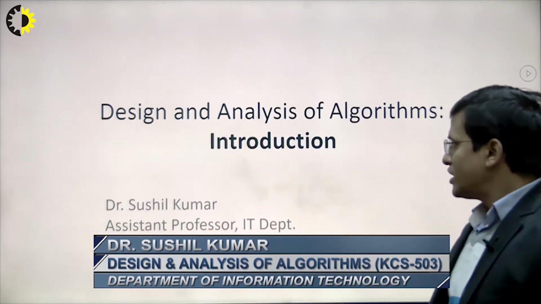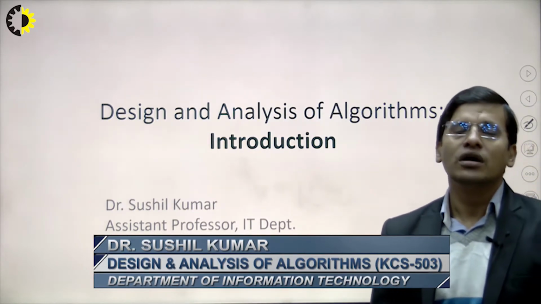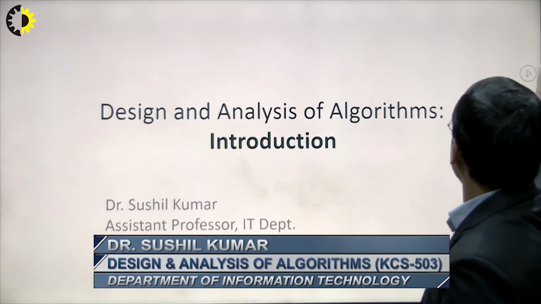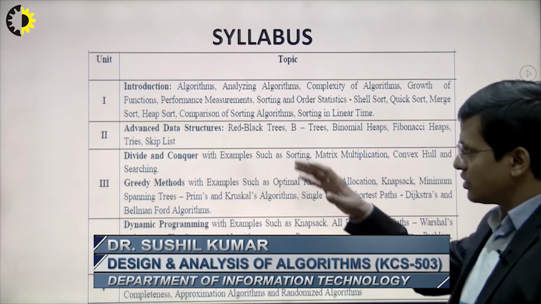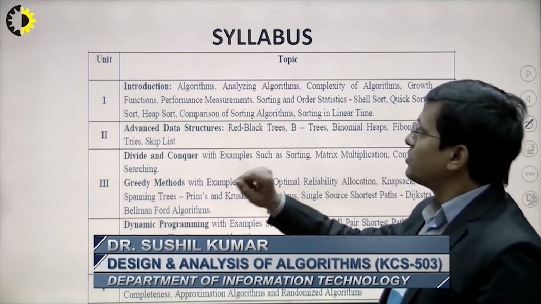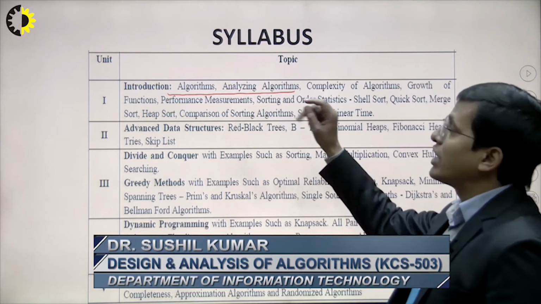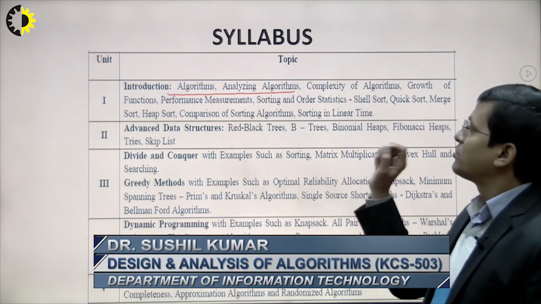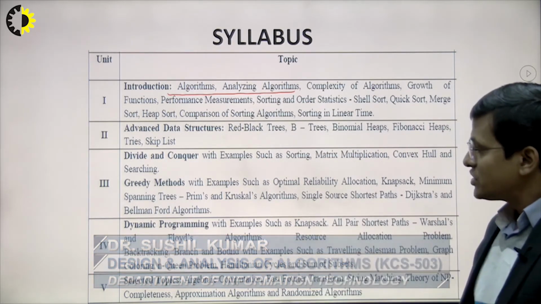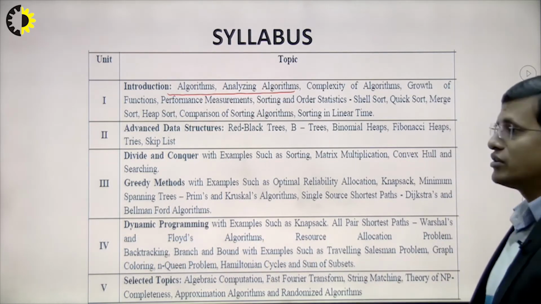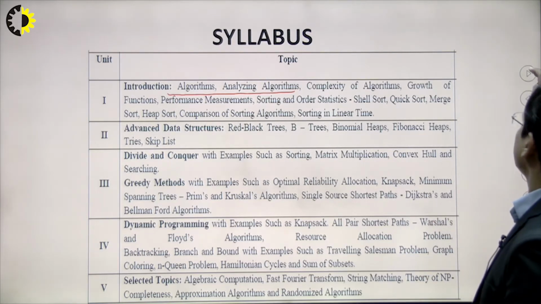I will try to explain the basic concepts of algorithm. Now let's see what exactly we are going to discuss. We are going to consider all the topics of the syllabus. These are the syllabus we have. We'll discuss all this. We have 5 units, right? Today I will take this part: the basic introduction of algorithm and analysis of algorithm. In the next class we'll see other topics like complexity of algorithm and growth of function. But these are the 5 units we have in Design and Analysis of Algorithms. Now let's see why this subject is very important.